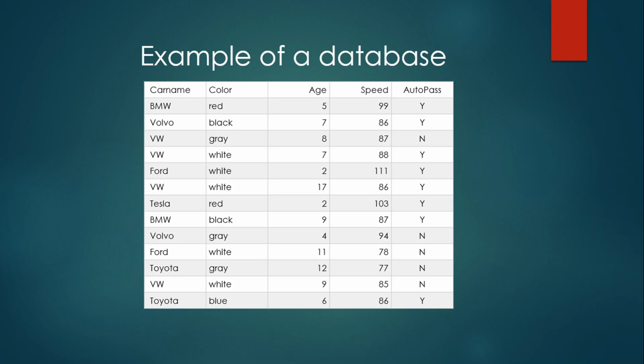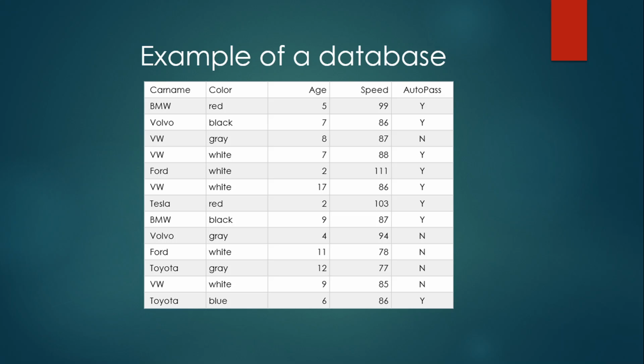Ford, color white, age 2, speed 111, autopass yes. VW, white, age 17, speed 86, autopass yes. Tesla, color red, age 2, speed 103, autopass yes. BMW, color black, age 9, speed 87, autopass yes.